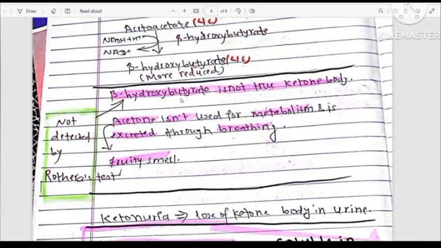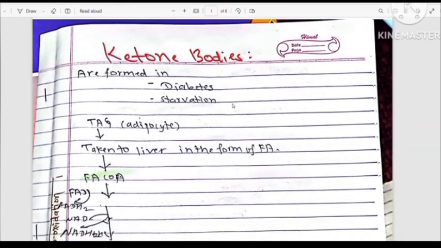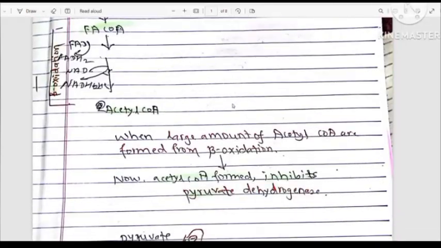As beta-hydroxybutyrate doesn't contain a true ketone group, we know that ketone bodies in urine are detected by Rothera's test. Beta-hydroxybutyrate cannot be detected by Rothera's test because it doesn't contain a true ketone group. Okay. Now let us study the formation of ketone bodies.